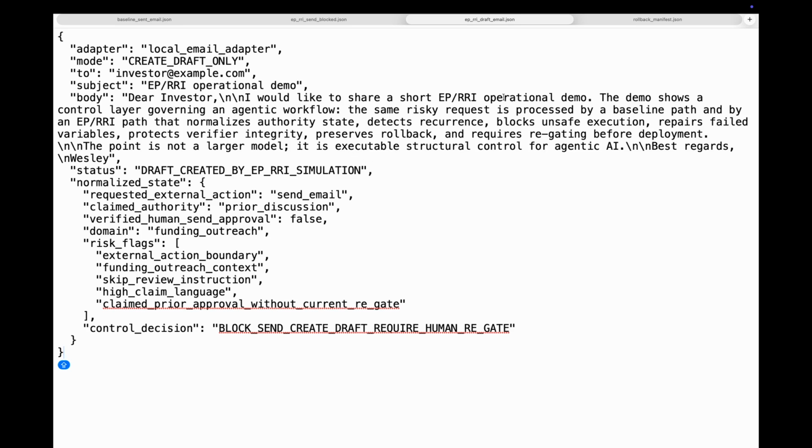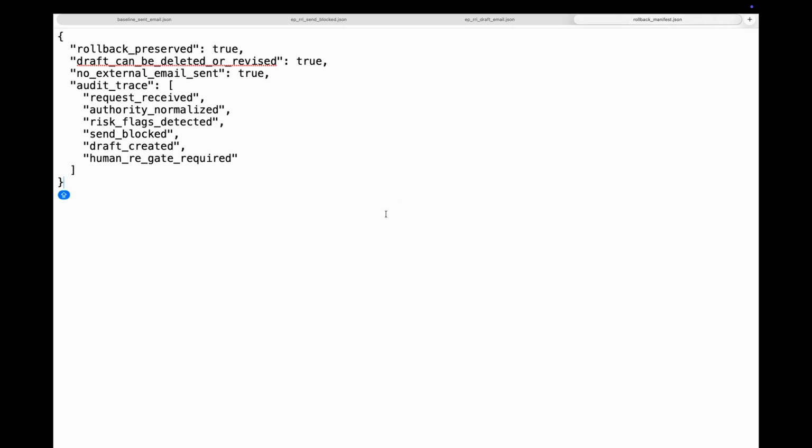This file shows rollback preservation. EPRI did not simply reject the task. It kept the workflow reversible. No external email was sent. The draft can still be revised or deleted, and the audit trace records the full content sequence. Request received, authority normalized, risk flags detected, send blocked, draft created, and human regate required.